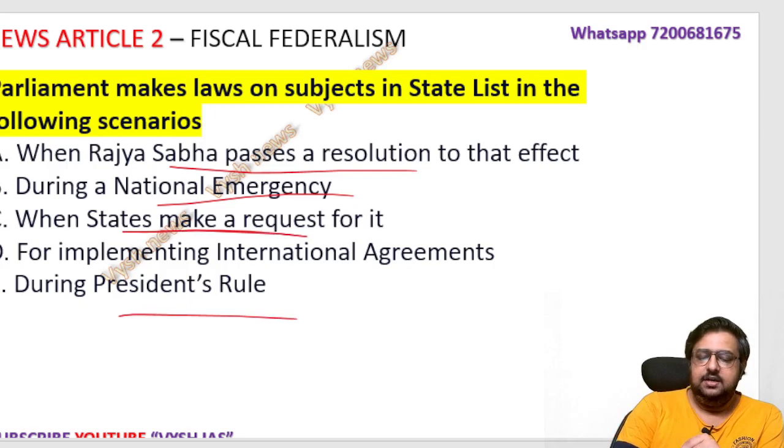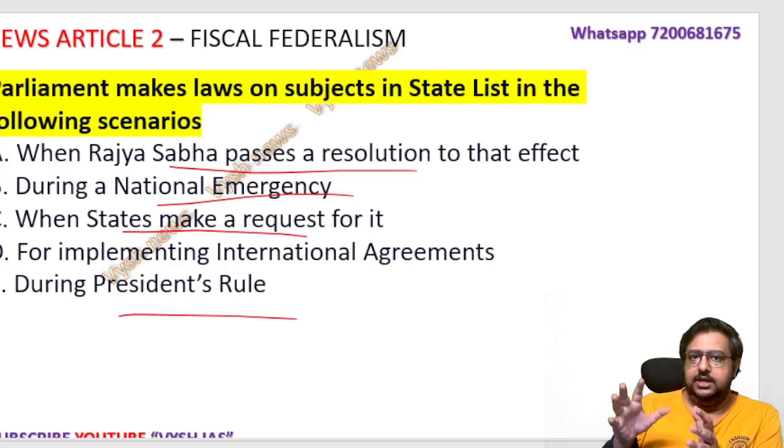Then the state itself will go and request the Parliament that for this item we need a law, we are not able to draft the law. So one or two states will go together and put a resolution. They'll pass a resolution in their assembly and inform the center. The center will say, okay, we will make a law for you. That can happen, though it rarely does, but still there is a clause.